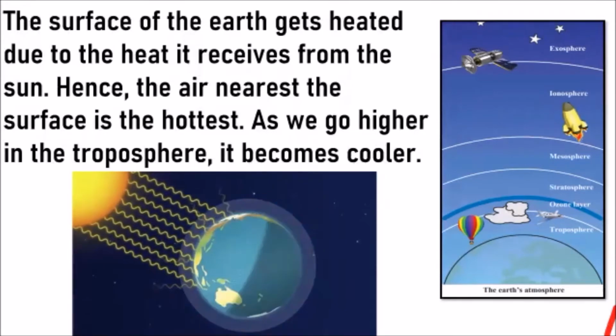All right, and again the air is rare, which means the air that you have up there is less, and it's more cold out there. Clear? Now, see your troposphere, see the right side picture over here. Your aeroplanes, they don't cross your troposphere, okay? They do not go out from there. Your air balloons also cannot go from there because you will fall short of oxygen, right? The air over there is not conducive for you to stay.